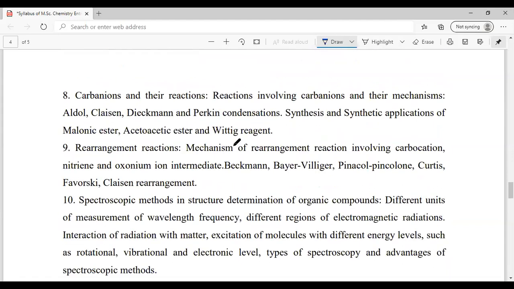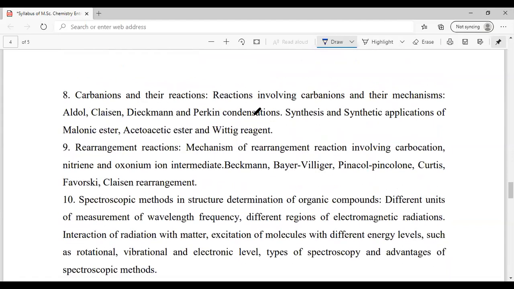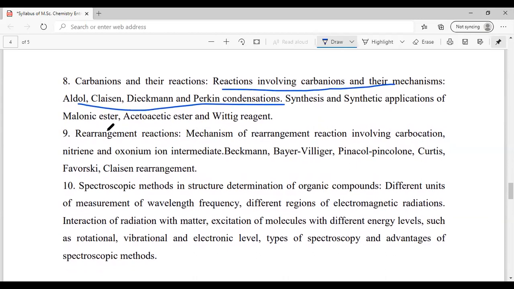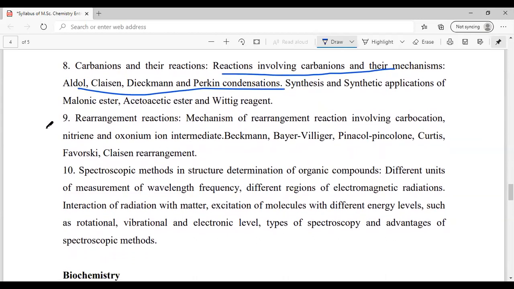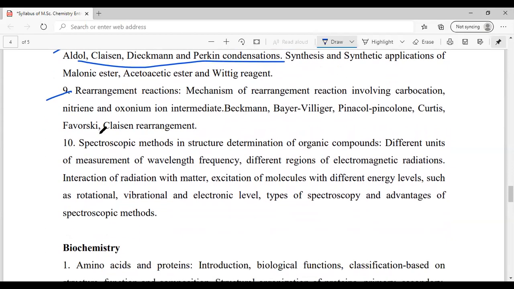Then further in the carbanions, this I have already said. All these reactions I have covered in the videos. You could just go through those videos and you will understand all this part. About the Wittig reagent, all the reagents, you will be very clear. Again, we have covered both these topics in a very small number of videos. That will be really helpful for you. Just watch them. I'll give the link in the description box.